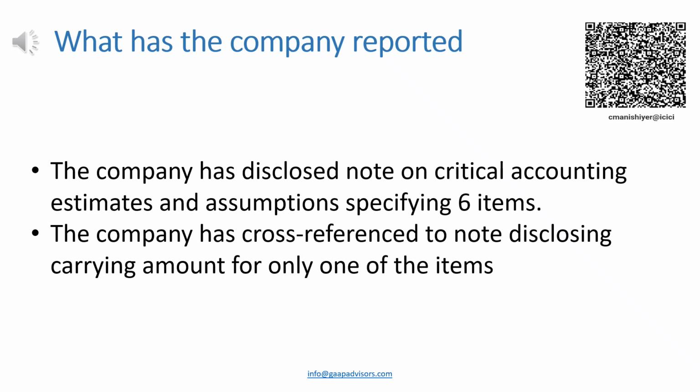Further, only one of the items has been cross-referenced to another note that discloses the carrying amount of the asset or liability related to that item. In our view, the company has not complied with the requirements of Ind AS 1. The reason for the same is explained in the next slide.